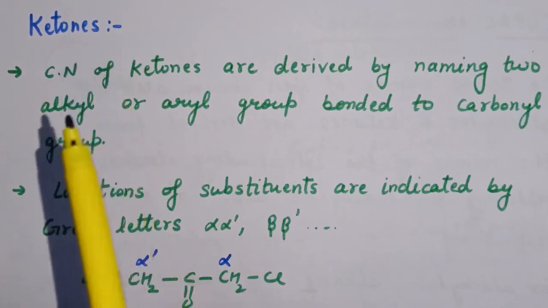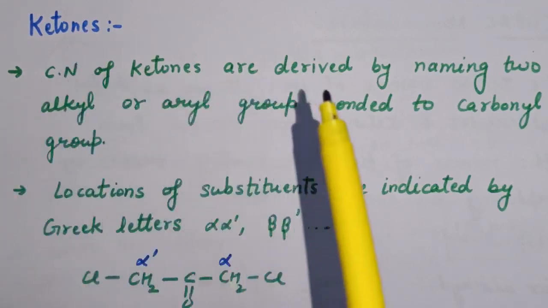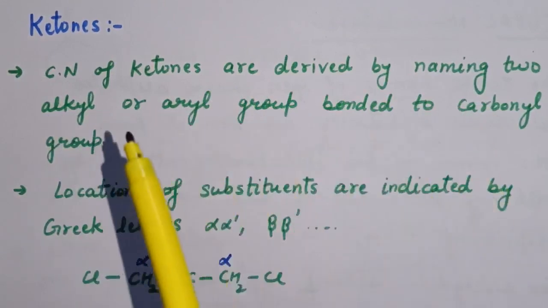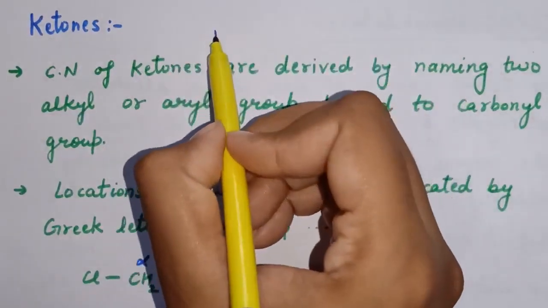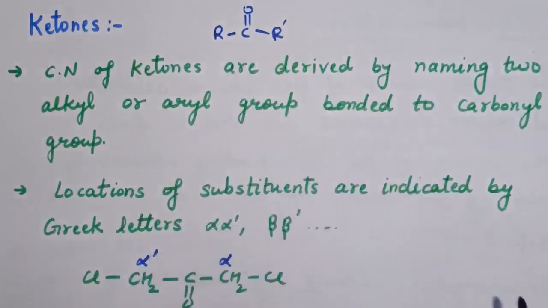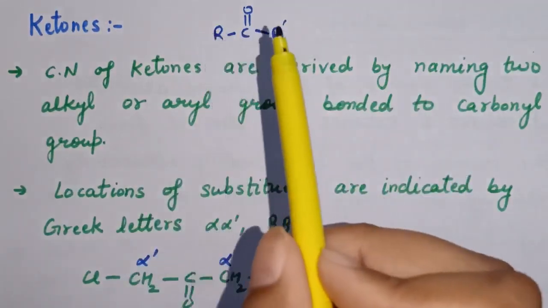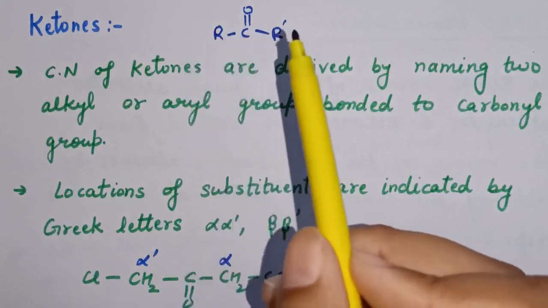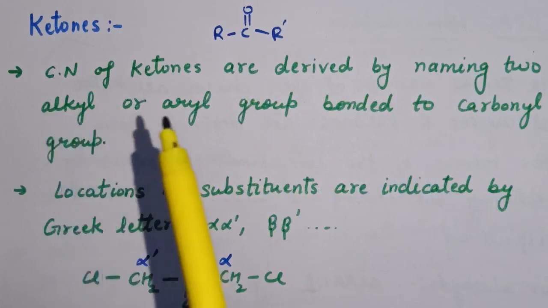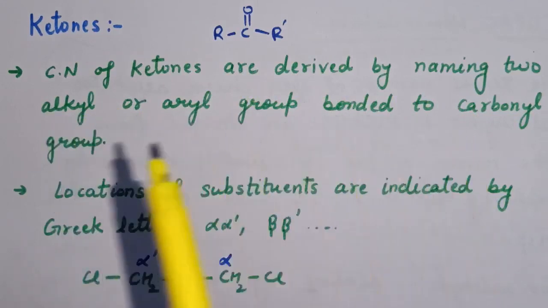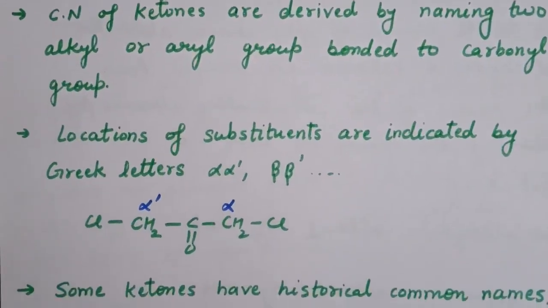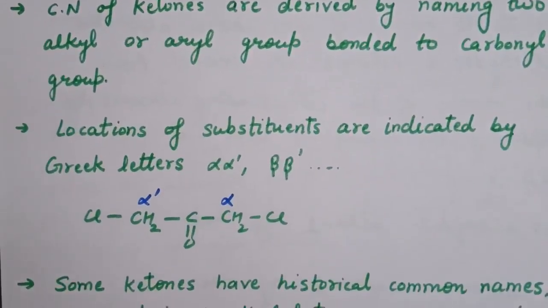Next is for ketones. Common names of ketones are derived by naming two alkyl or aryl groups bonded to carbonyl group. Here in case of ketone, this carbonyl group is attached to two carbon atoms, R and R dash, they may be alkyl or aryl. So common names of ketones are derived by naming two alkyl or aryl groups bonded to carbonyl group. And the location of substituents are indicated by Greek letters alpha, alpha dash, beta, beta dash.